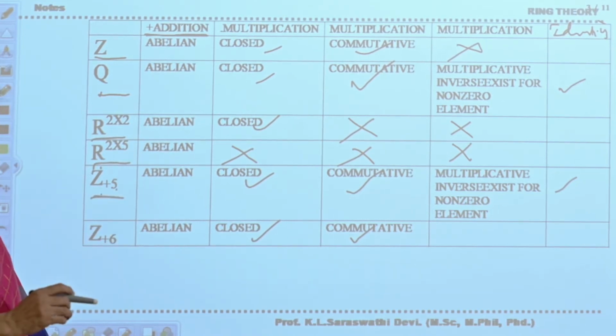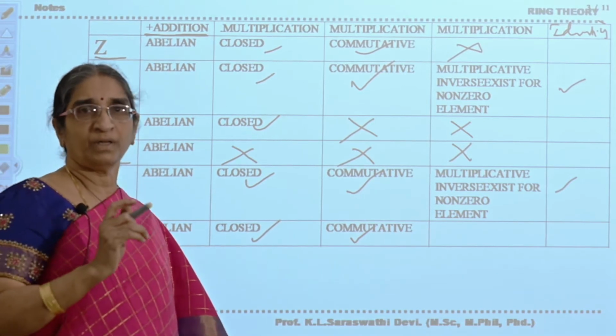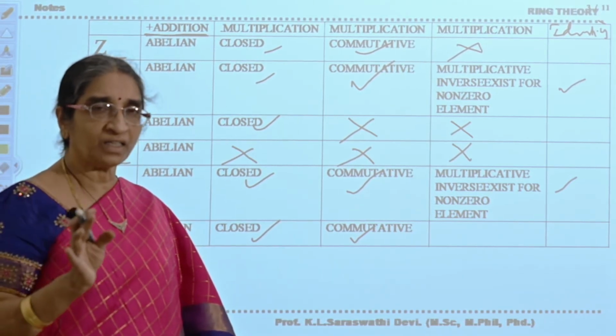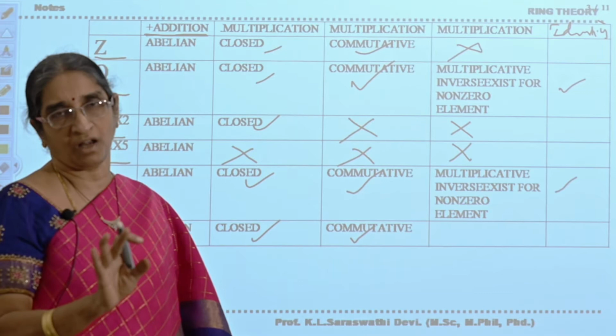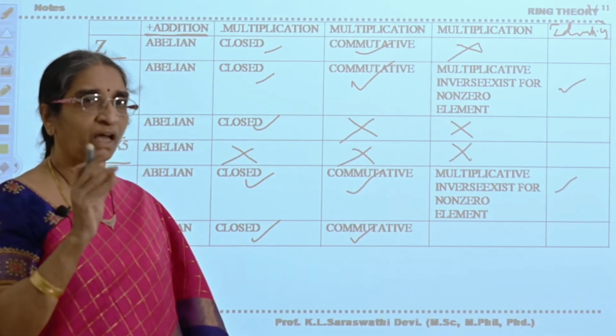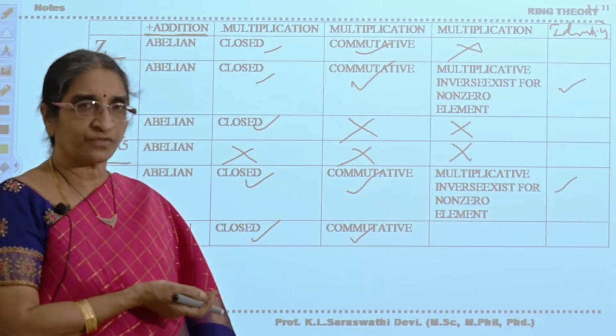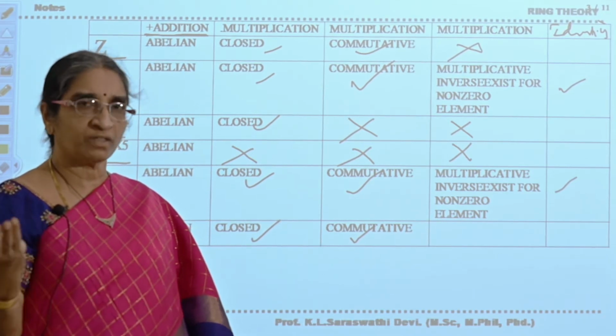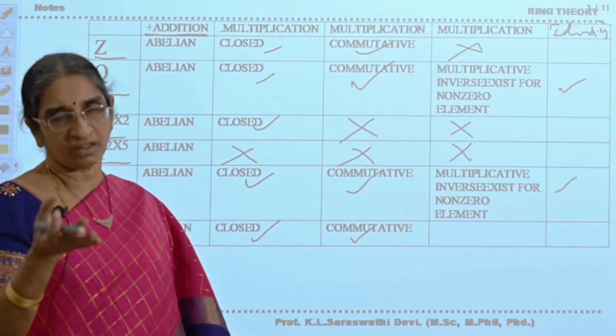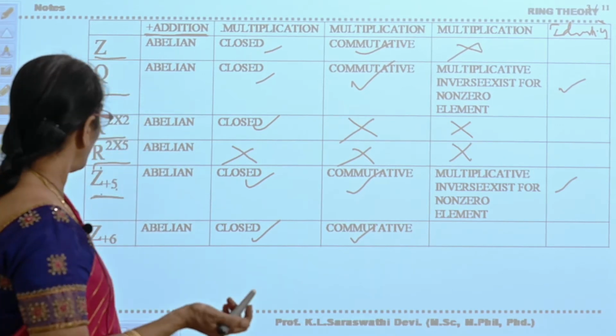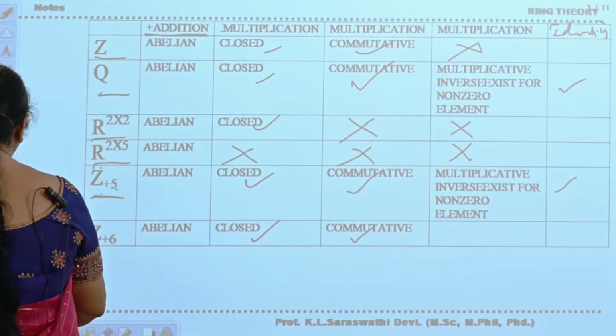What do you mean by a prime number? A prime number means one which has no factors except 1 and itself. 5 has no factors other than 1 and 5. You cannot decompose 5 into other factors; 1 into 5 is equal to 5. 1 and 5 are the factors of 5. That is a prime number.